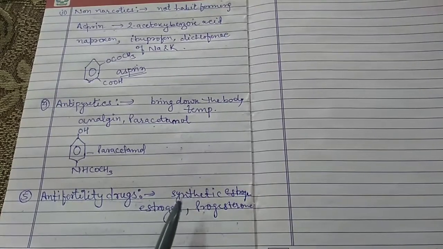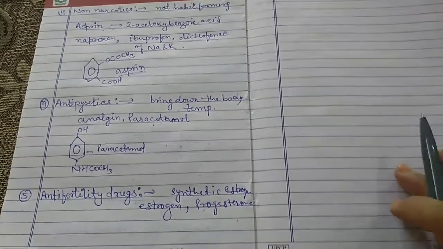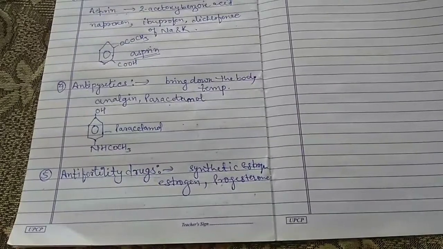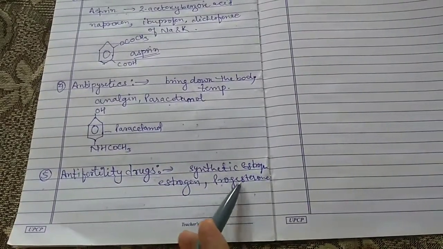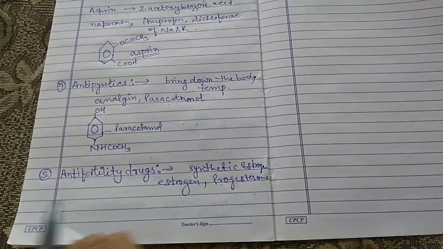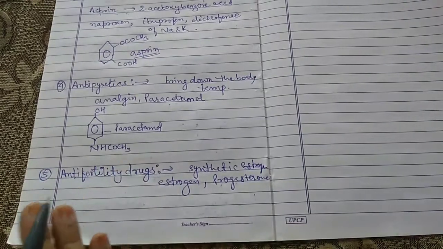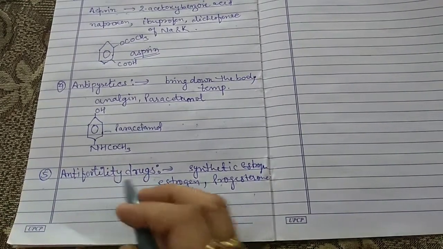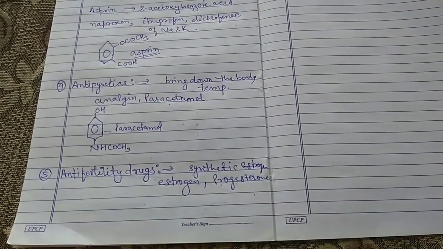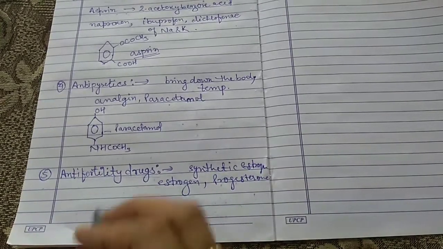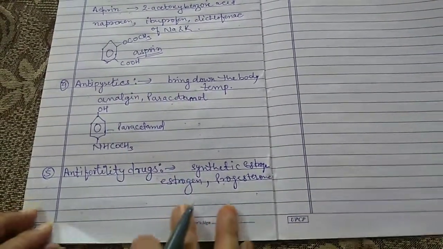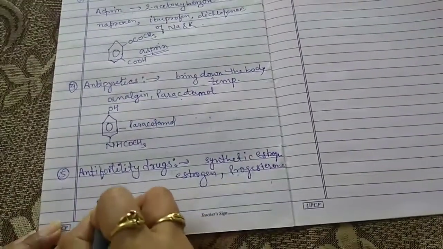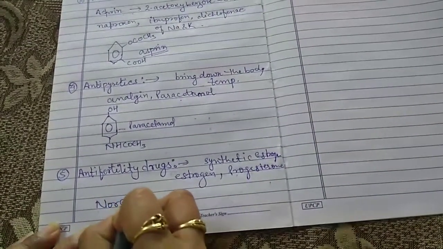When we synthesize progesterone in the laboratories, it is more effective in comparison to the progesterone which is secreted inside the human body. One example of a synthetic progesterone is norethindrone.